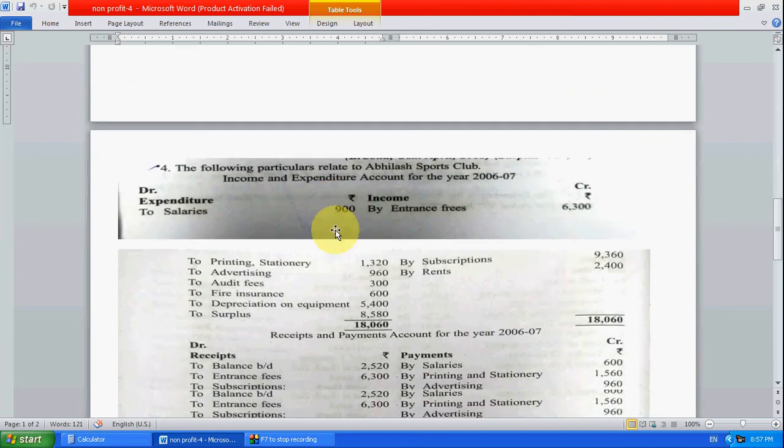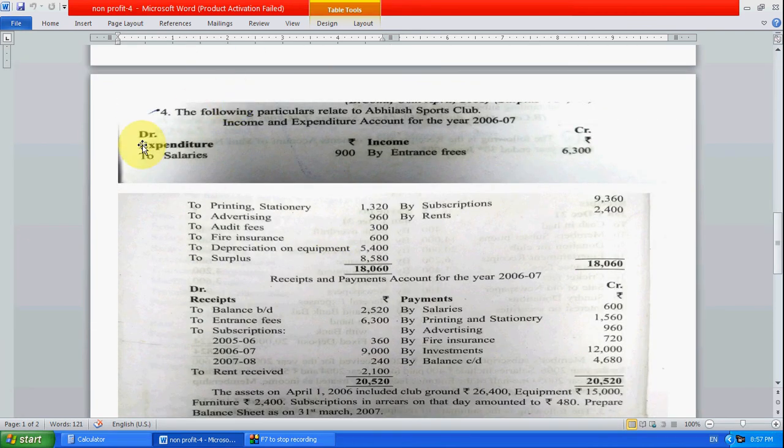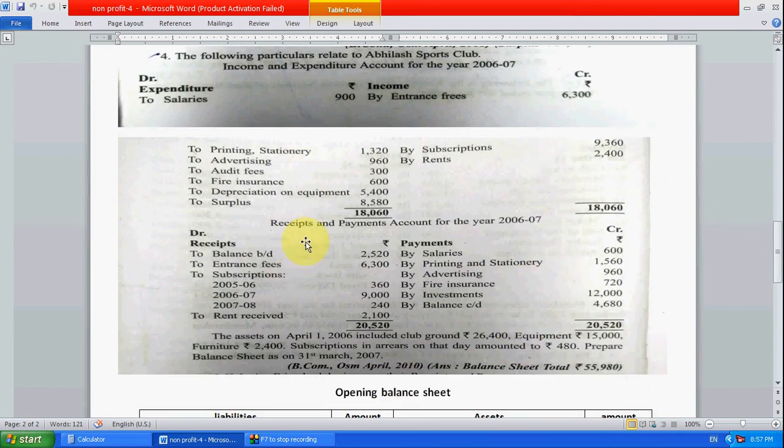Here, see the question number 40 is given here. The following particulars relate to Abhilash Sports Club. Income and expenditure account for the year ended 2006-7 is given, and receipt and payment account is given here. So what we have to do: receipt and payment is like a cash book, and income and expenditure account is like a profit and loss account.